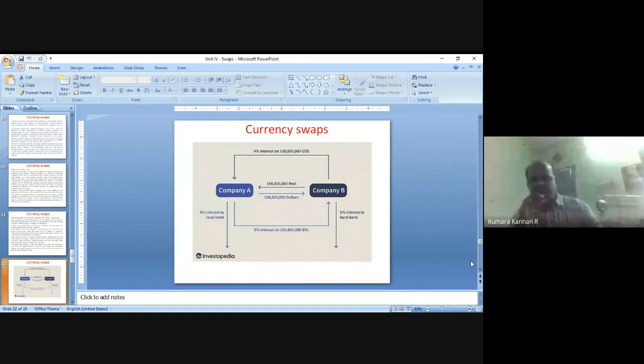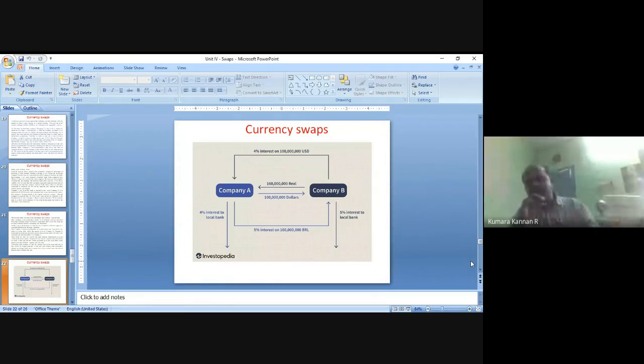Likewise the downward bottom side curve, you please see that 5% interest on 160 million Brazilian real. That amount will be passed from American company to Brazilian company, right? Every year they will pass it, right? Because 160 million Brazilian real is raised by Brazilian company from a Brazilian bank, and they pass to American company for their need. The amount is passed. So American company has to pay this interest on this 160 million Brazilian real. So this 5% interest every year American company will pass it to Brazilian company, right?